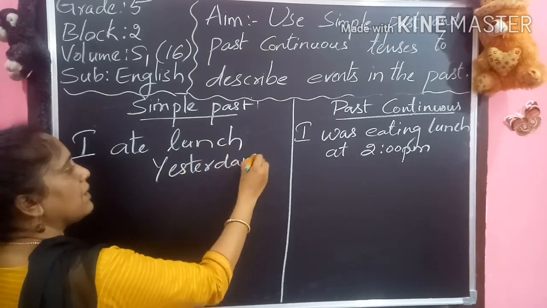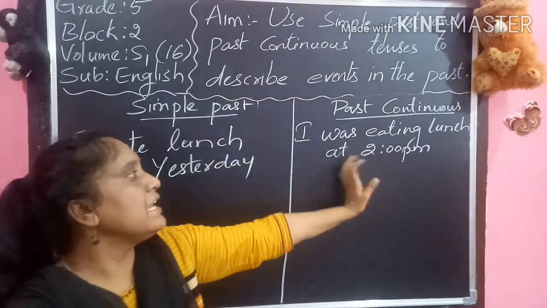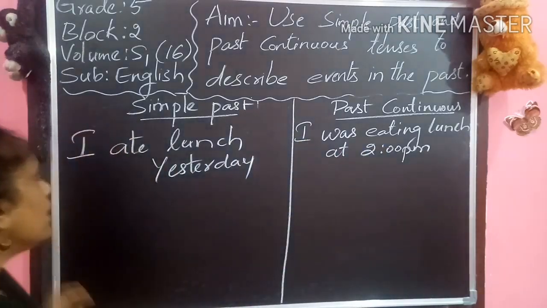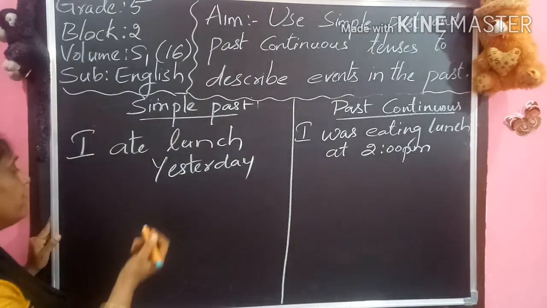Means this is the action which completed. Yesterday the action is completed. Now I was eating lunch at 2 p.m. Okay. Now the same if I go for you, they, he, anything, whatever we use.